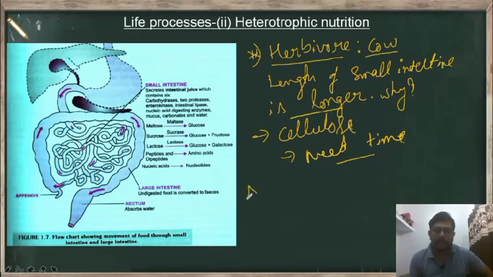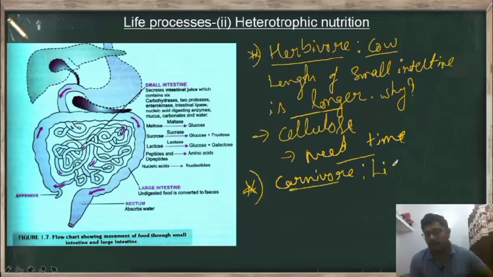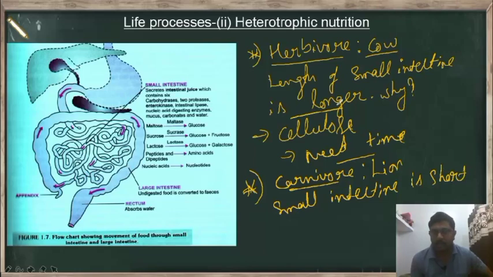And when we consider the opposite kind of animal, that is a carnivore, we will take the example of a lion. The length of the small intestine is somewhat short compared to that of herbivores, because they eat meat, and for the digestion of this meat they need less time.